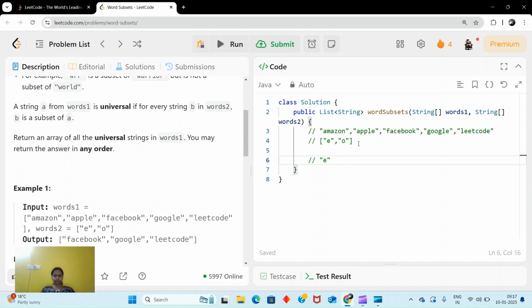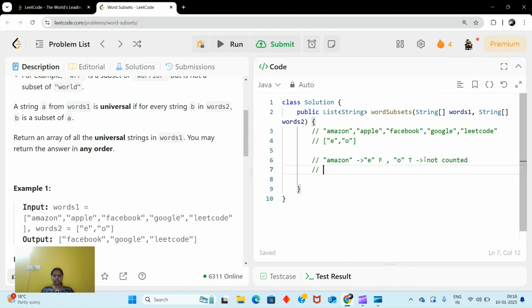Let's say we check Amazon. We'll go in this way. For Amazon, you will check for E and you will check for O. You will use different nested loops to check if E is there in Amazon and O is there in Amazon. You can see E is not there, so false. O is there, true. But our condition is that all strings in words 2 should be subsets of this, so this will not be counted. Next is Apple.